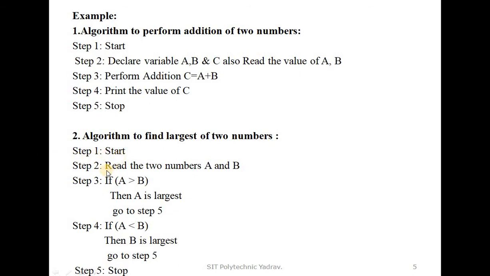Step 1, start. Step 2, read the two numbers a and b. Step 3, if a is greater than b, then display a is largest and go to step 5, which means stop. Or if a is smaller than b, then b is largest. Display the result and go to step 5, which means stop. Using these steps, this algorithm, we solve the problem. This is only for the algorithm, okay.